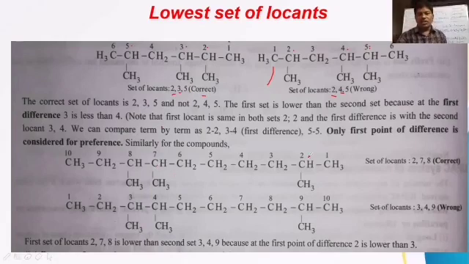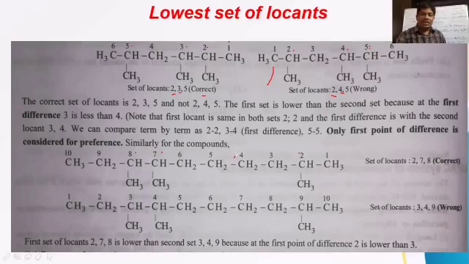Now, in this longest chain, how many carbons? 1, 2, 3, 4, 5, 6, 7, 8, 9, 10 carbons there totally. On 8th carbon, 1 methyl branch, 7th carbon, 1 methyl branch, 2nd carbon, 1 methyl branch. So what are the locants? You check it now. 2nd carbon, 2 is 1 locant, 7 is 1 locant, 8 is 1 locant. Now 2 comma 7 comma 8, the set of locants in this case. First term is 2, second term is 7, third term is 8.